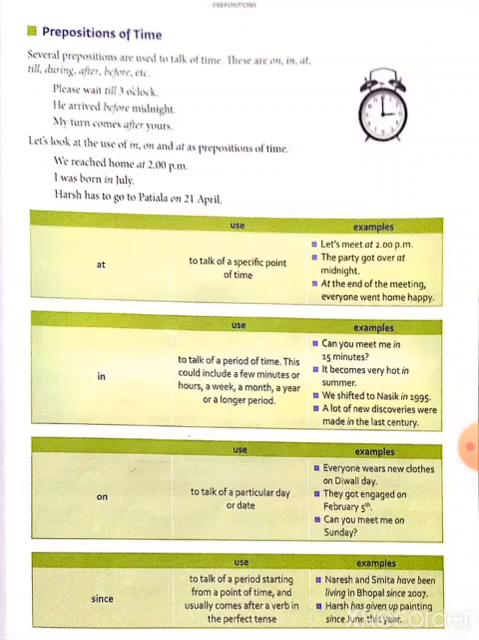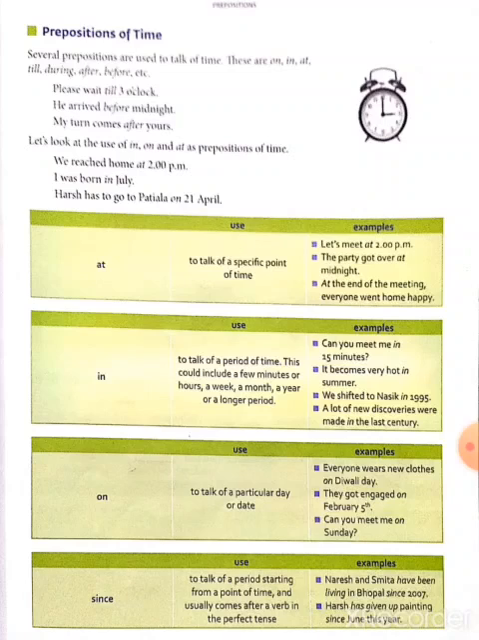Next, preposition in. This preposition is used to talk of a period of time. This could include a few minutes or hours, a week, a month, a year, or a longer period. Examples: can you meet me in 15 minutes? And in, it is a preposition, and it becomes very hot in summer.